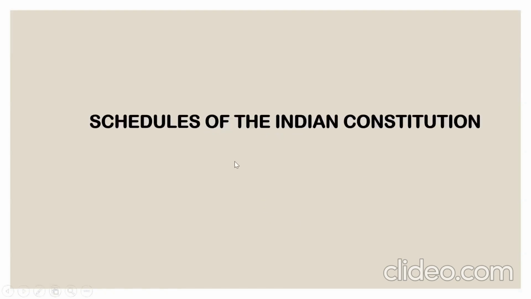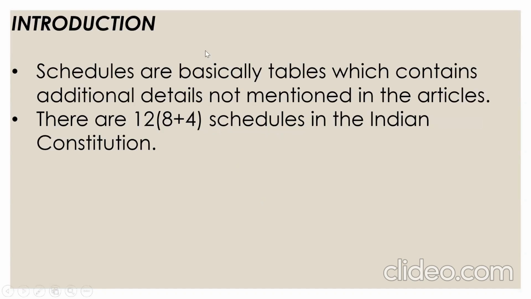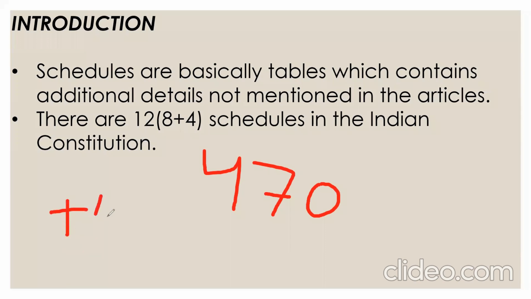Today we will discuss the schedules of the Indian Constitution. So let's start. First we will go through the basic introduction about schedules. Currently we have 470 articles. The things that are not mentioned in our articles are mentioned in our schedules. Initially we had only 8 schedules, but after 1950 we added 4 more schedules by amendment. So let's read about all the schedules one by one.